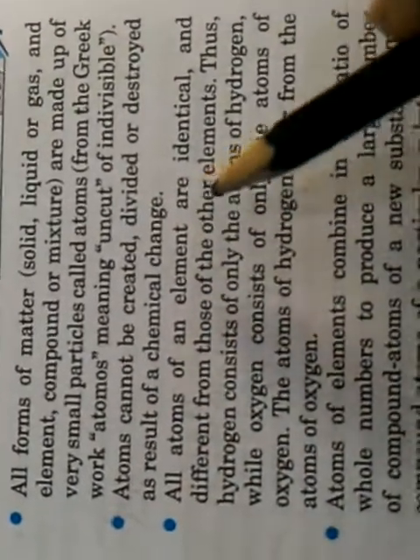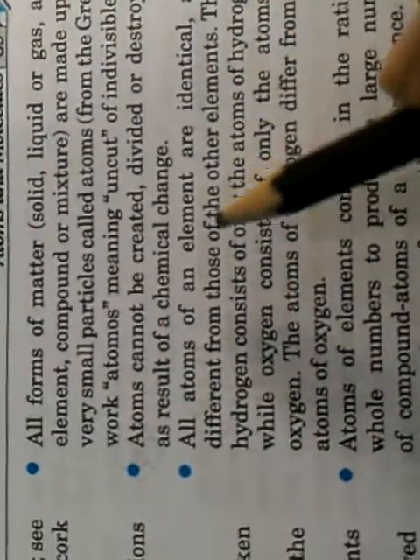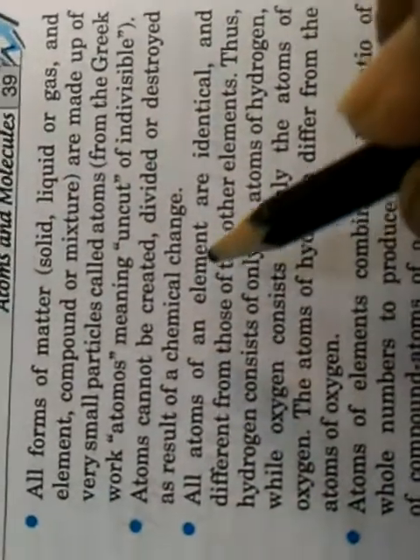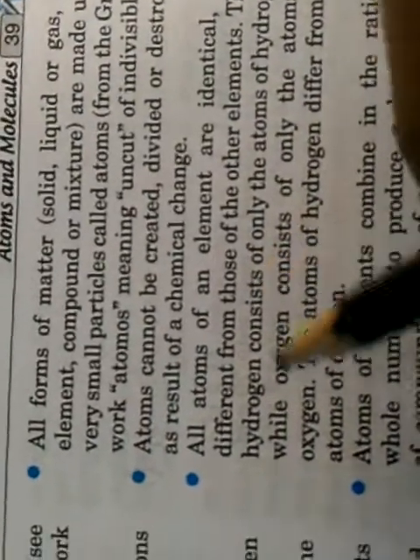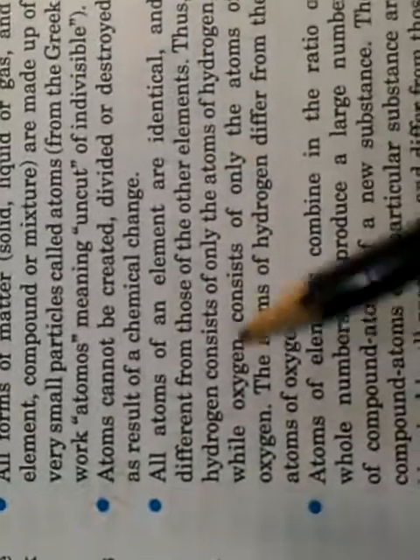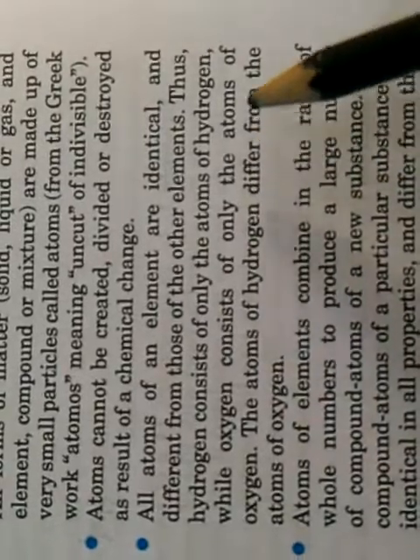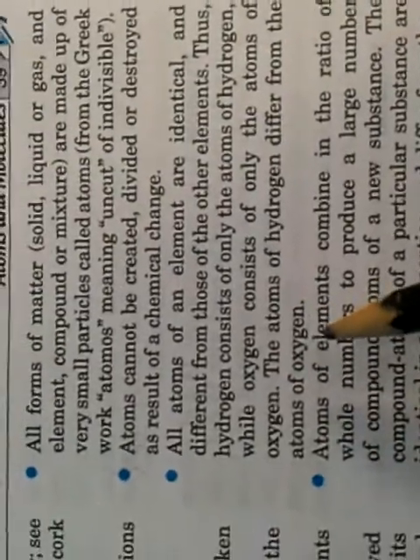All atoms of an element are identical and different from those of other elements. That means atoms of iron will be identical no matter from where we are getting iron, but atoms of iron will be different from the atoms of gold, silver or sodium, or they all will be different from each other also, with differences in their properties. Thus hydrogen consists of only the atoms of hydrogen, while oxygen consists of only the atoms of oxygen. The atoms of hydrogen differ from the atoms of oxygen.